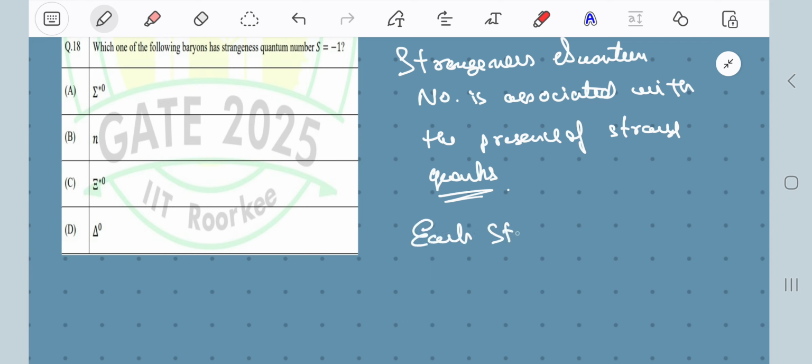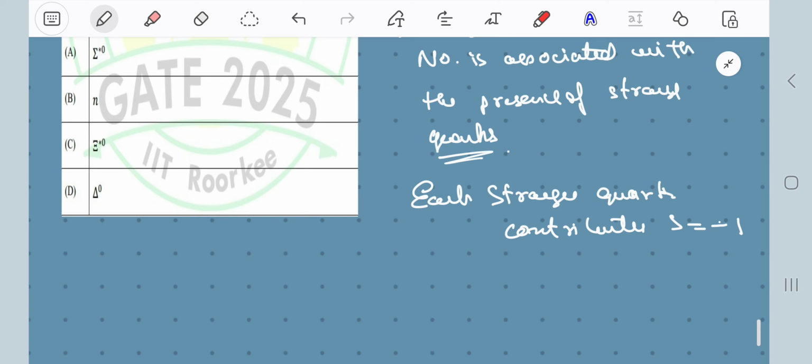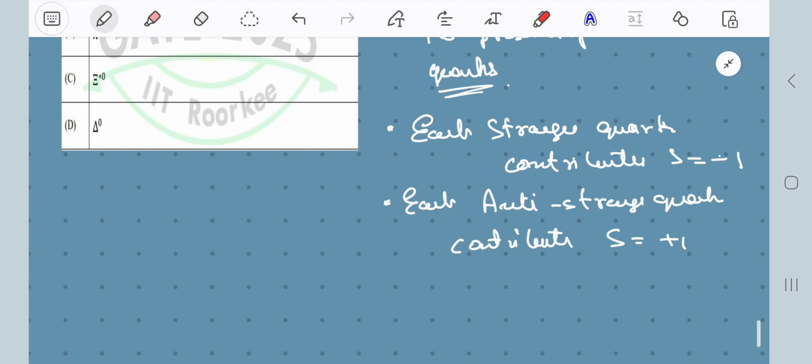Each strange quark contributes S equal to -1. Sorry, S is equal to -1. S is the strangeness quantum number. And each anti-strange quark contributes S equal to +1. Fine.